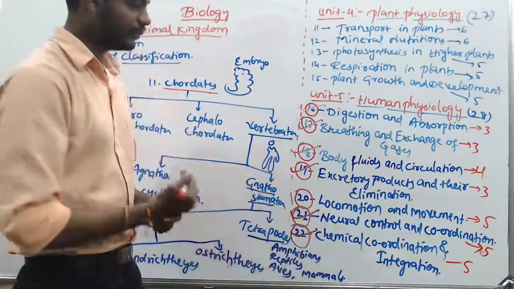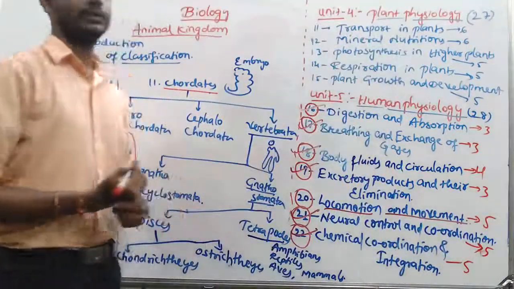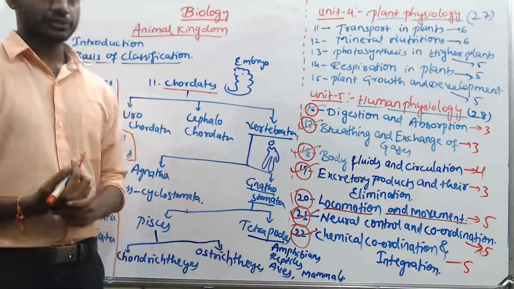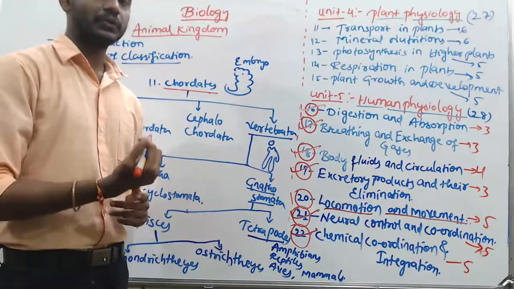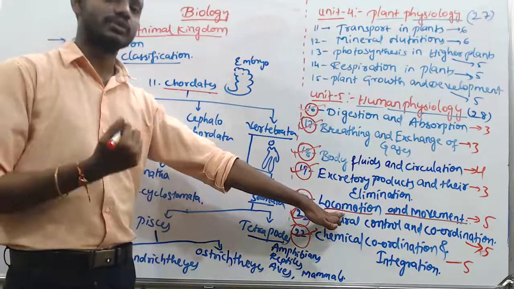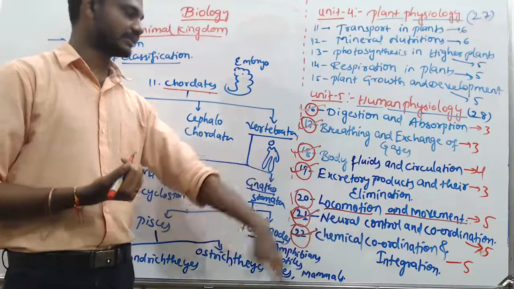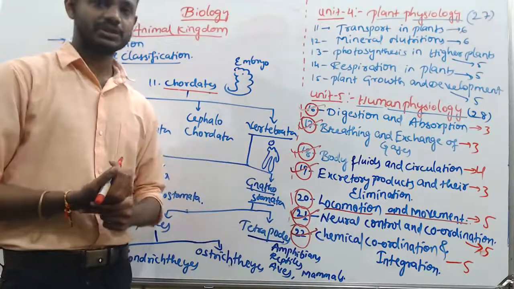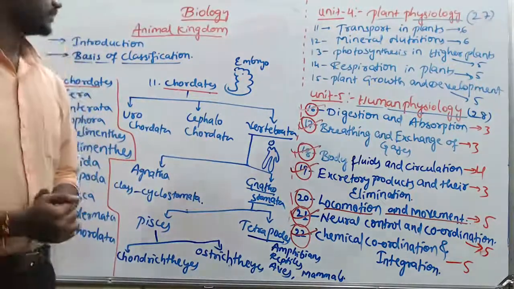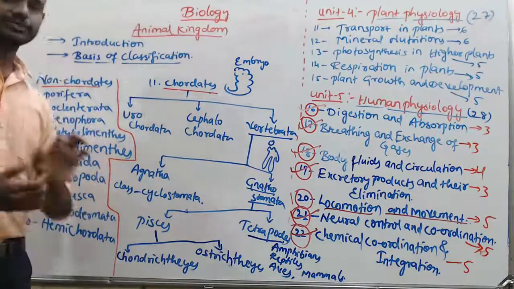Okay, the only new one is locomotion and movement, right? So, what are the parts or tissues that are helpful for the movement and locomotion in our body, that we're going to learn here? That is about muscles and bones, right? So this is the detailed syllabus in biology. But we are starting from the animal kingdom. This is the total outline of the chapter.